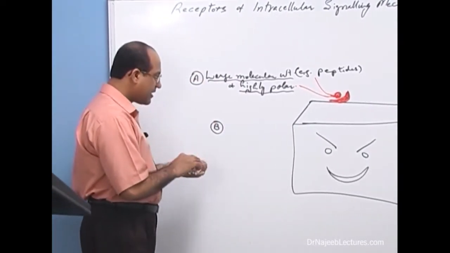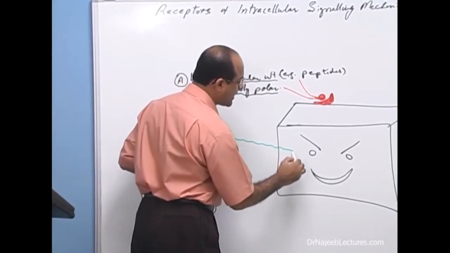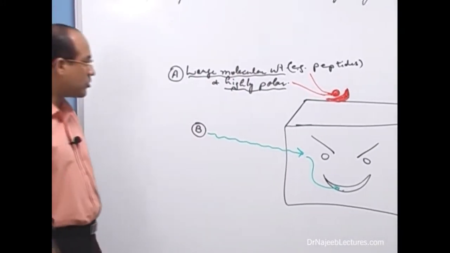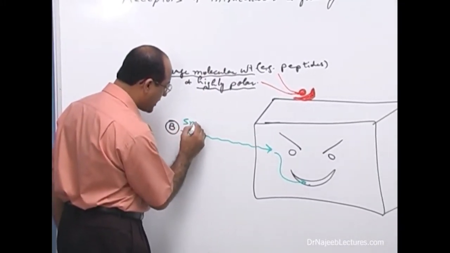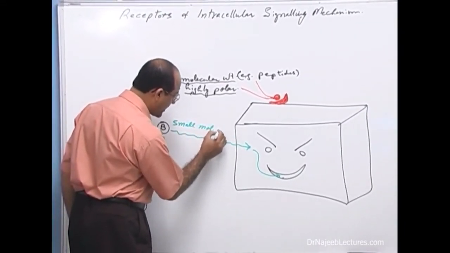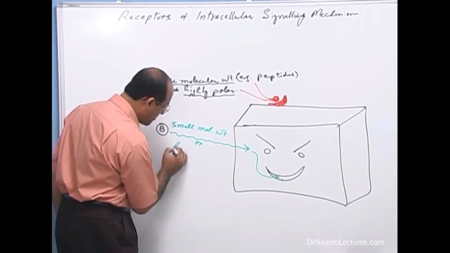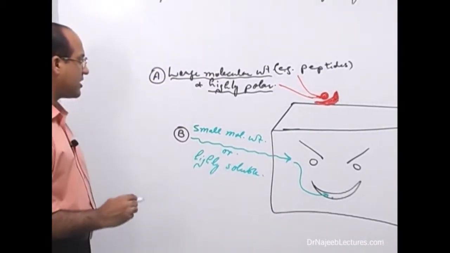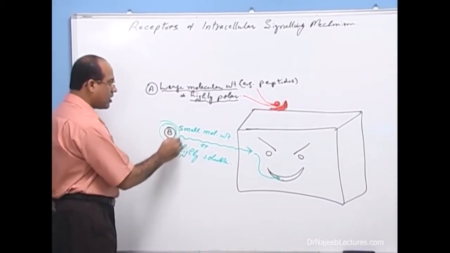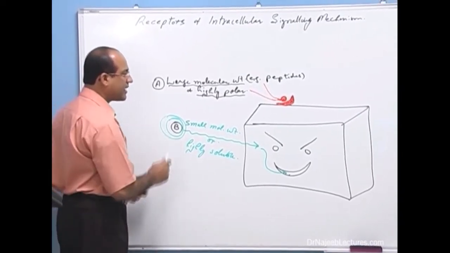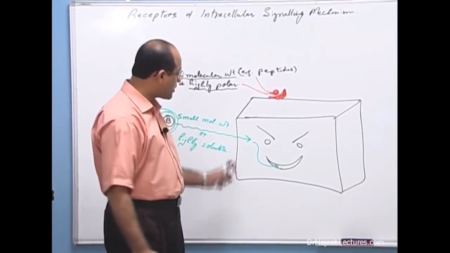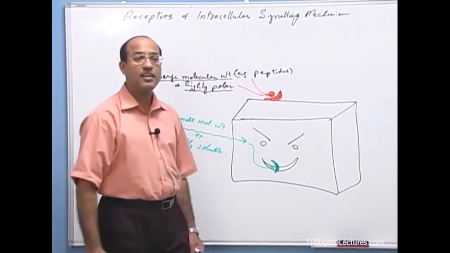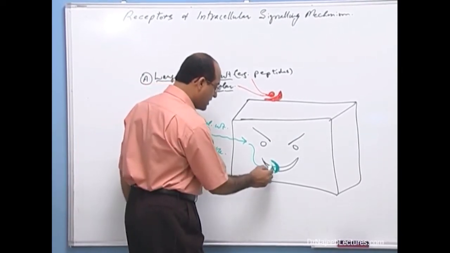Opposite to that, there are some ligands which can directly enter into a cell. They can directly enter into a cell. These are either small molecular weight substances, or they are highly lipid soluble. Now such substances which are either very small or highly lipid soluble can dissolve into the lipid membrane and enter into the cell. And because they can enter into the cell, their receptors should be present within the cell. Their receptors should be present within the cell.